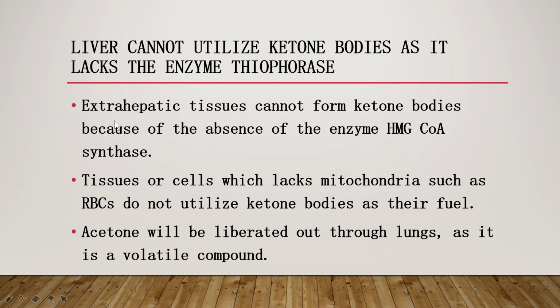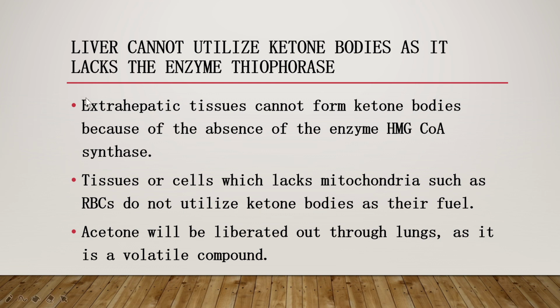In the same way, the extrahepatic tissues cannot synthesize ketone bodies because of the lack of the enzyme HMG CoA synthase. For synthesis of ketone bodies, the HMG CoA synthase enzyme is required, which is absent in the extrahepatic tissues. Whereas for ketone body utilization, we need the enzyme thiophorase, which is absent in the liver. So ketogenesis will occur only in the liver, and ketolysis will take place only in the extrahepatic tissues like skeletal muscles, brain, and other tissues.